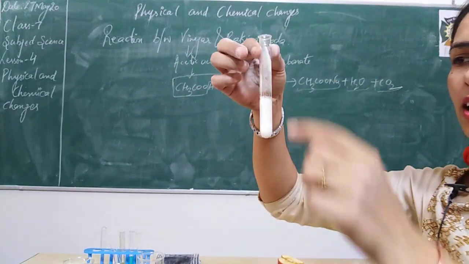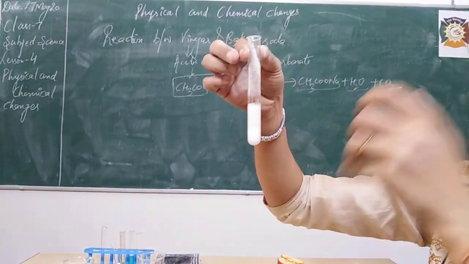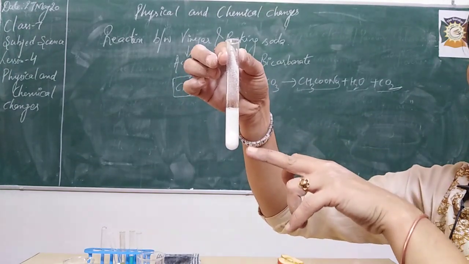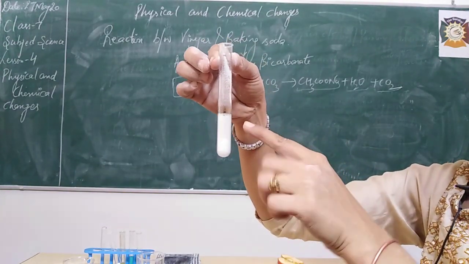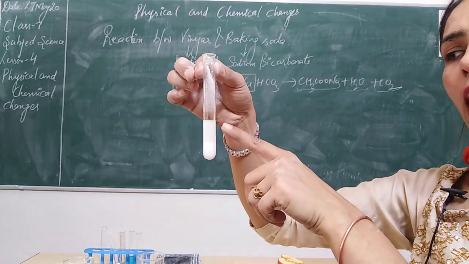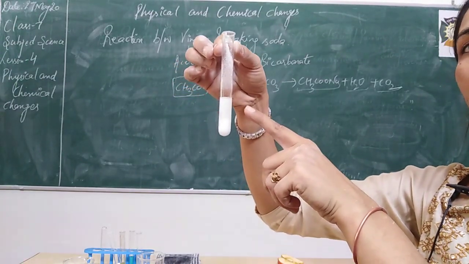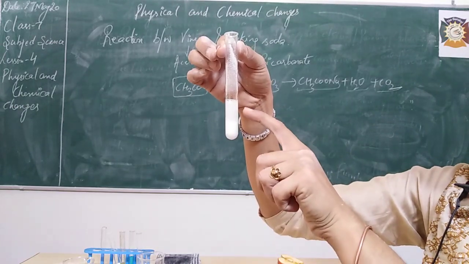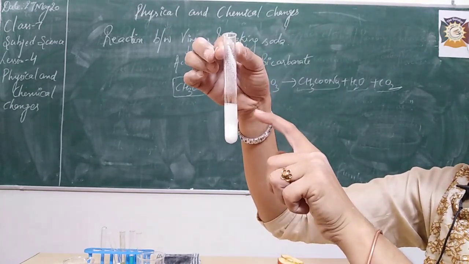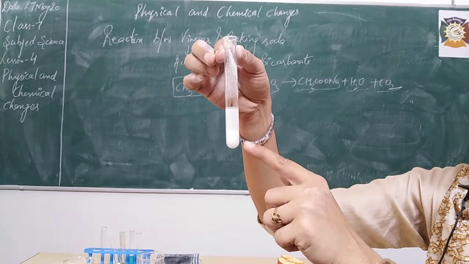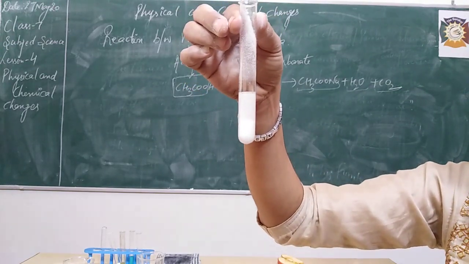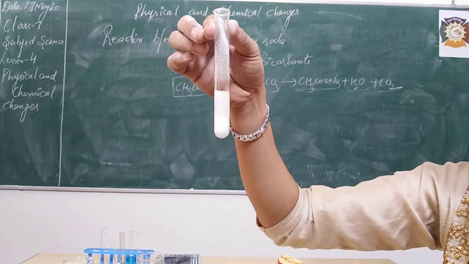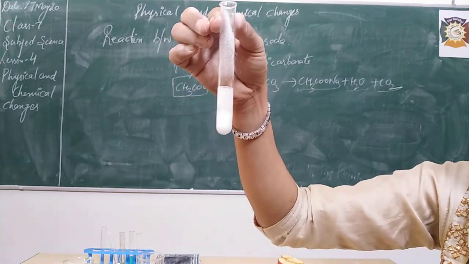You can see this effervescence is taking place because carbon dioxide is involved, right? And these bubbles are due to the presence of carbon dioxide. This is the reaction taking place between vinegar, that means acetic acid, and the baking soda. Can you see the bubbles clearly? Yes, it is the same as happens in Pepsi, Coke and all, because there is also carbon dioxide present.